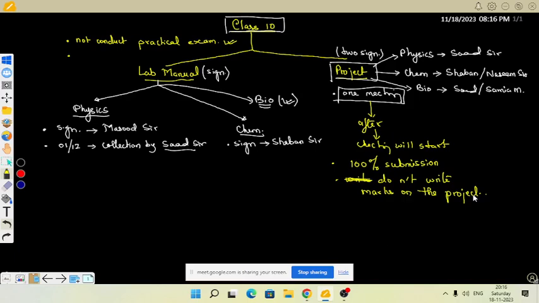Clear, sir. Then Samia ma'am, in class 10th, your role is only that you will help me in signing the projects. Okay, inshallah.